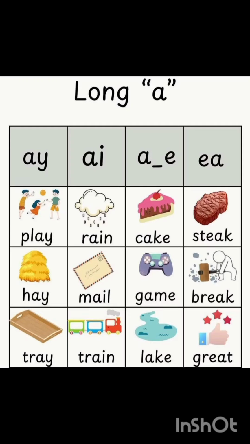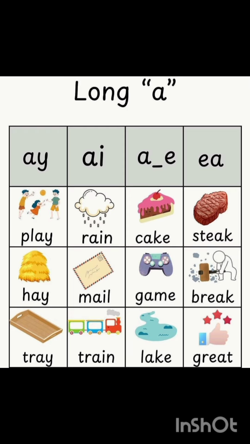Long and short sound of A. The short sound of A is /a/ and the long sound of A is /ā/. As we know, whenever the long sound of a vowel comes, it says its own name. Like A says /ā/ in the long sound, and the short sound of A is /a/.